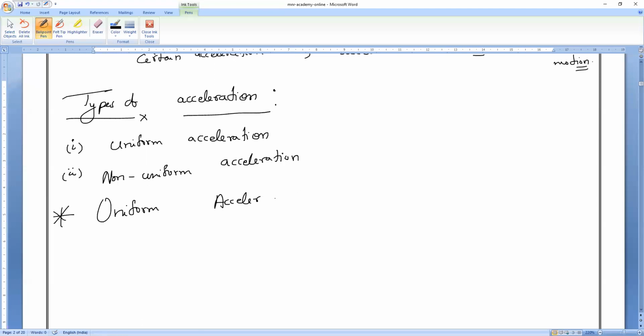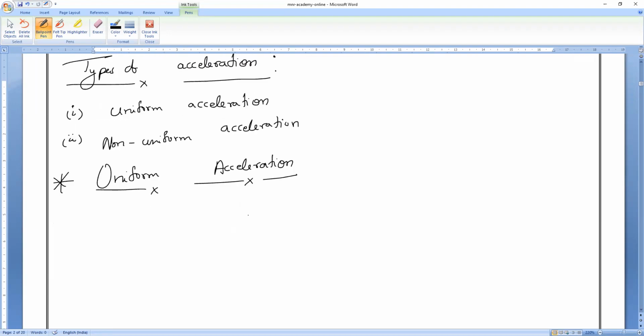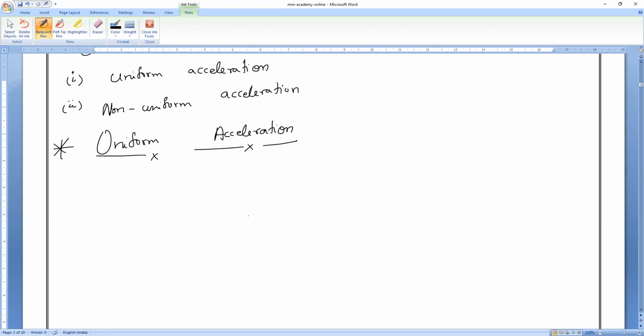Let us write the definition so that you will understand very clearly. Take the notes properly, I'll check the notebooks. Definition: when the velocity of a body, whenever I say velocity, the body is moving in a straight line. Keep it in mind.